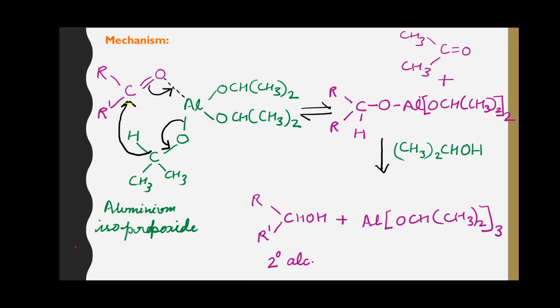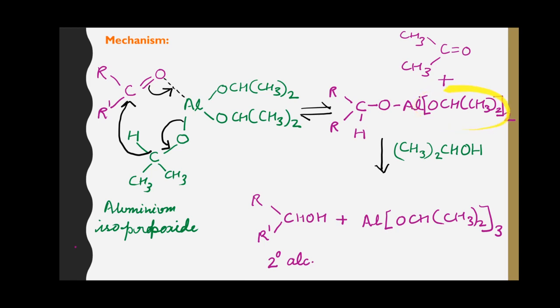As soon as this carbon-hydrogen bond is formed, the oxygen atom makes a bond with the aluminium atom. As soon as the oxygen-aluminium bond forms here, the bond between this aluminium atom and this oxygen atom breaks, and the acetone molecule leaves, and a new molecule is formed in which there is an alkoxy group from the parent ketone and aluminium with its